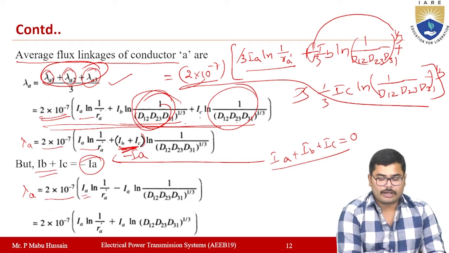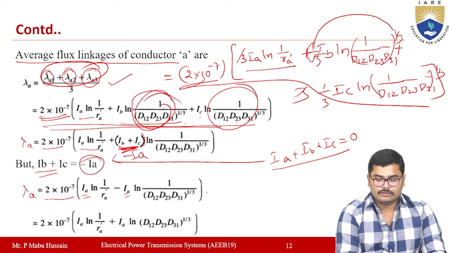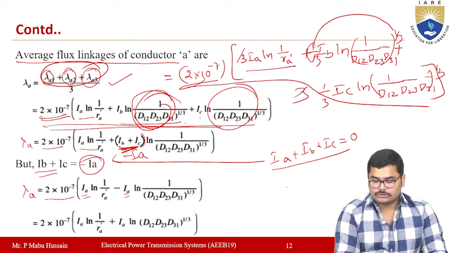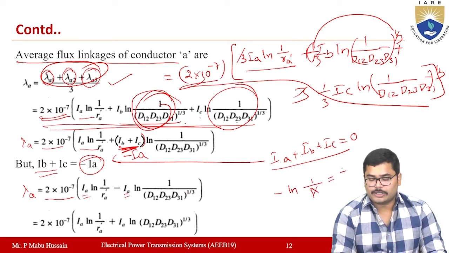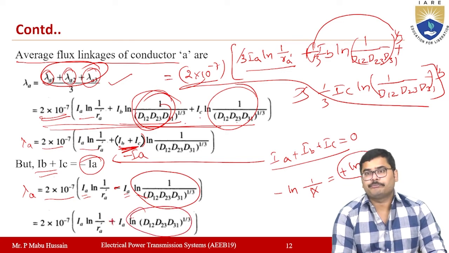Here you have IA as common, so you take it outside. Instead of this power 1 by 3, minus ln 1 by some value x can be written as plus ln x. Minus of this entire term we are going to write as plus of this term.